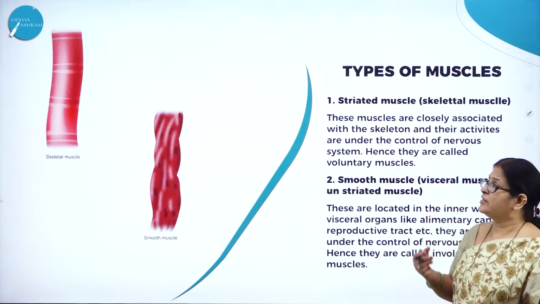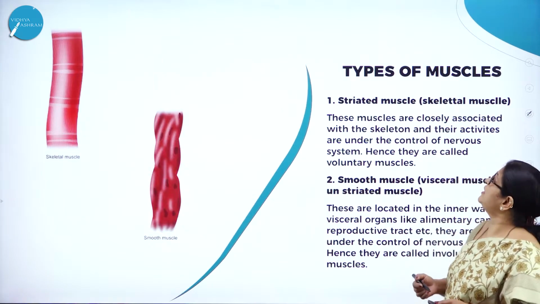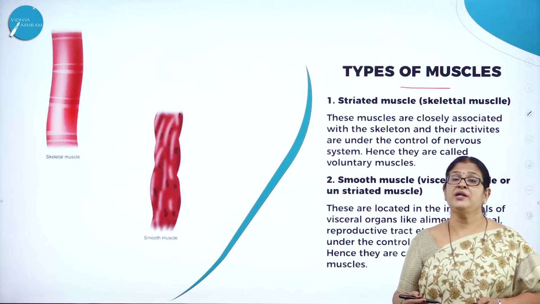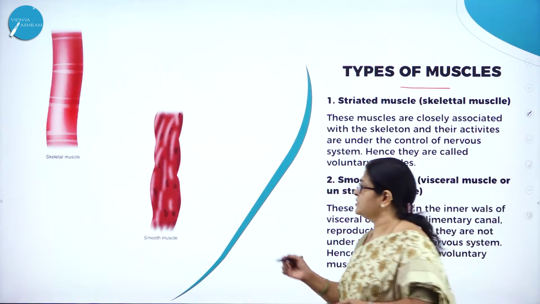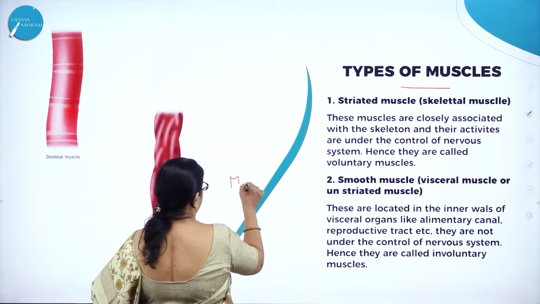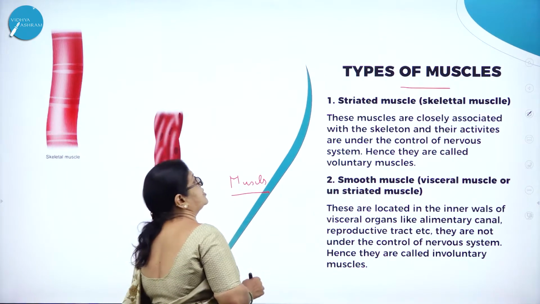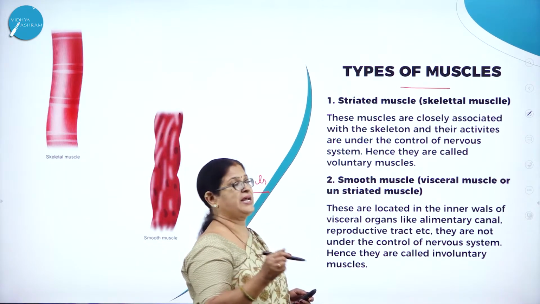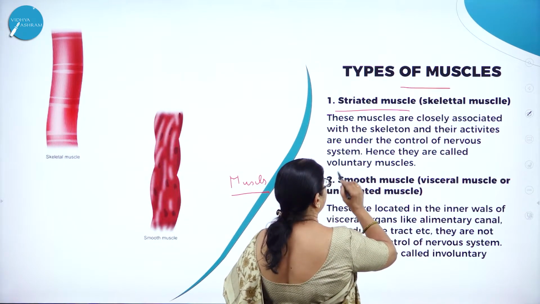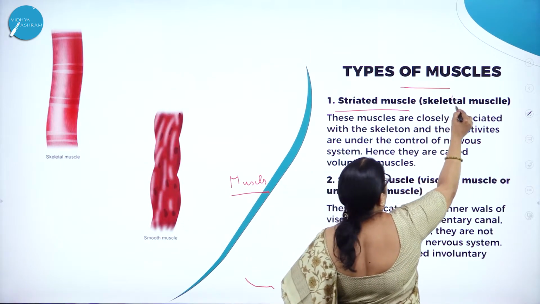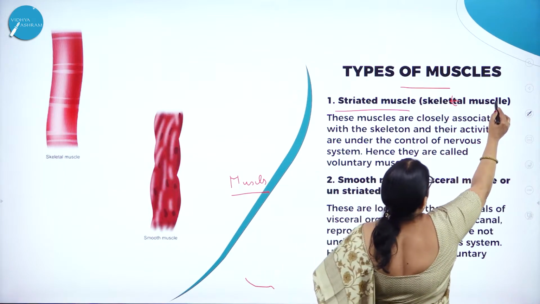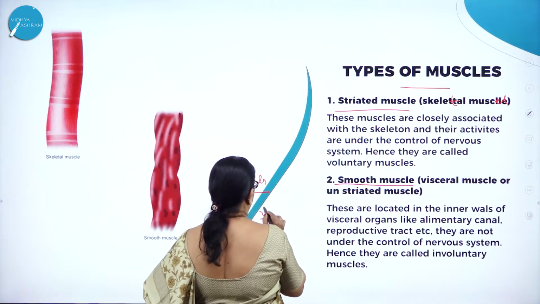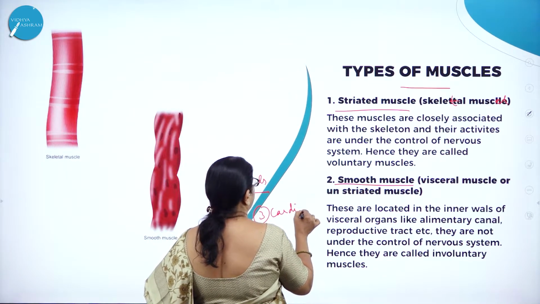Moving on to the remaining concepts of this chapter, let us understand the types of muscles. As we said, the muscular movement is made possible by muscles. Here you can see the picture of muscles. So now let us understand the types of muscles. There are 3 types of muscles. One is called striated muscle, which is also called skeletal muscle. Second one is called smooth muscle. And the third one is called cardiac muscle.